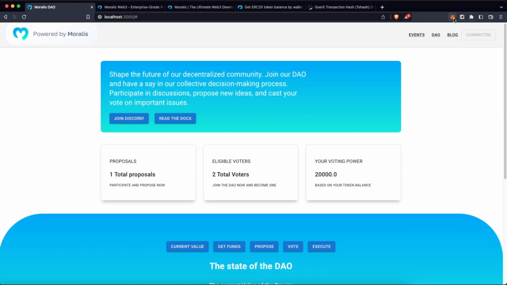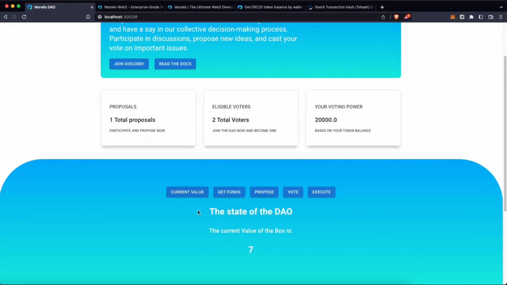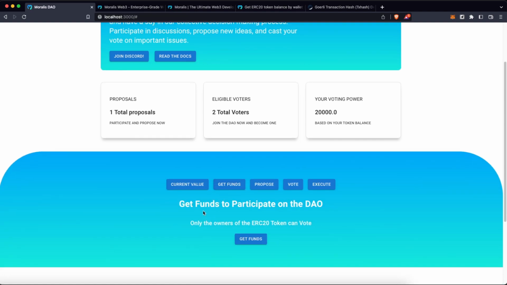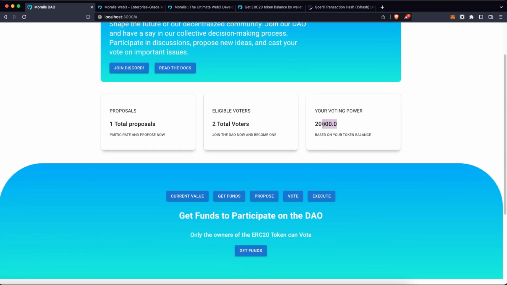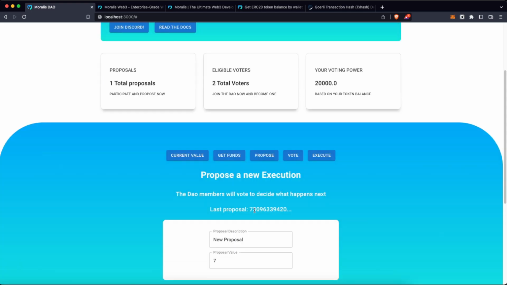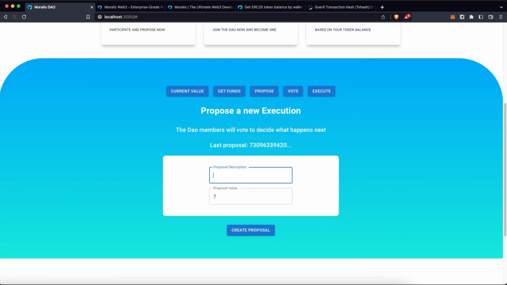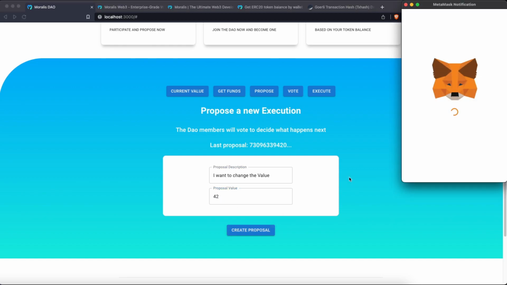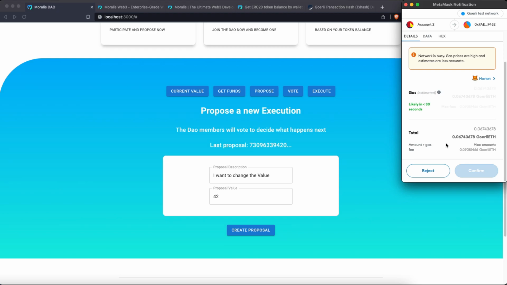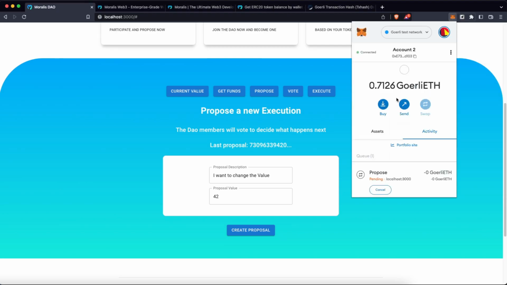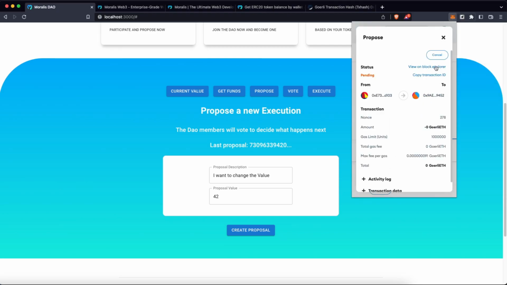I already have my wallet connected. The current value is 7. We can get the funds, but I don't need it because I already have enough to vote. Let's create a proposal. The proposal is going to say, I want to change the value. Instead of 7, let's say 42. Let's create that proposal. This is going to trigger a transaction, and we can wait until that's done.